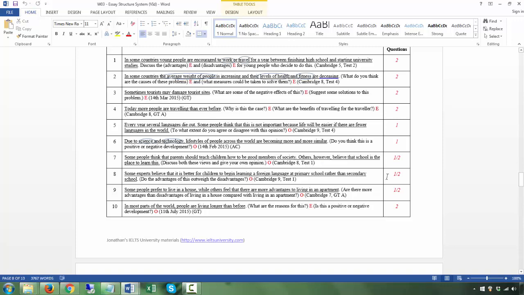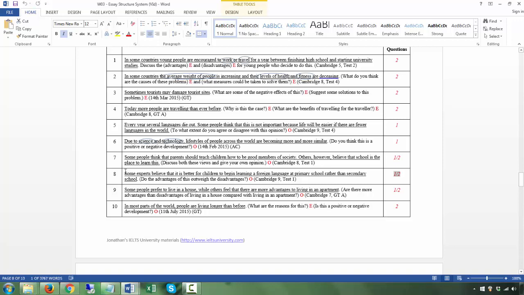And how many questions are there? I mean, again, it depends on how you see it. You could see it as, oh, this is just one question, or you could see it as this is 2 questions, because you have to mention both advantages and disadvantages. Okay, so it's not so important how you see it, but the most important thing is understanding how to address the question. 9. Some people prefer to live in a house, while others feel that there are more advantages to living in an apartment. Are there more advantages than disadvantages?